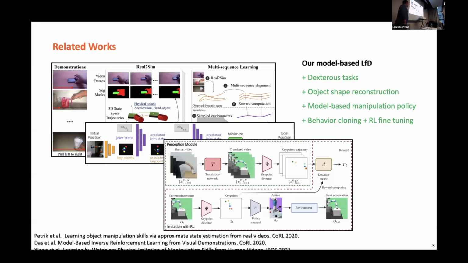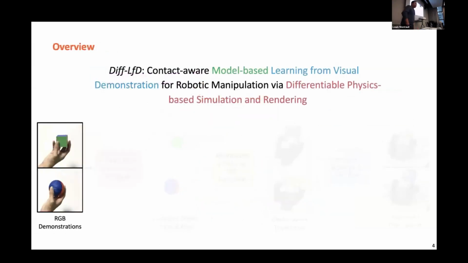We're also talking about shape reconstruction and model-based manipulation policies. Once that is there, we hope to have behavior cloning and run RL when we deploy it on real robots.